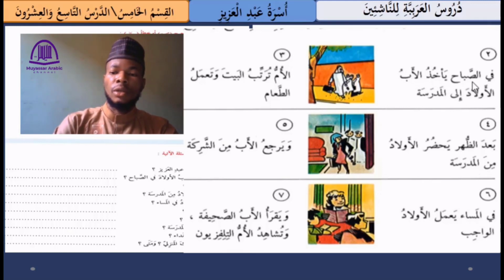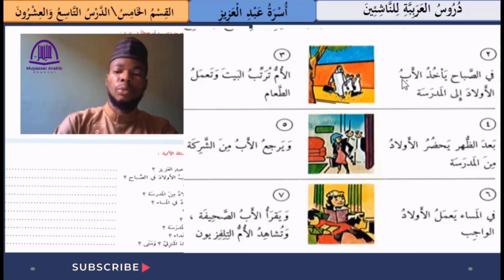So al-awlad means the children, and the singular form of al-awlad is waladun, that is a child or a boy. إلى المدرسة, to the school. في الصباح, in the morning, يأخذ الأب الأولاد, the father takes the children, إلى المدرسة, to the school.